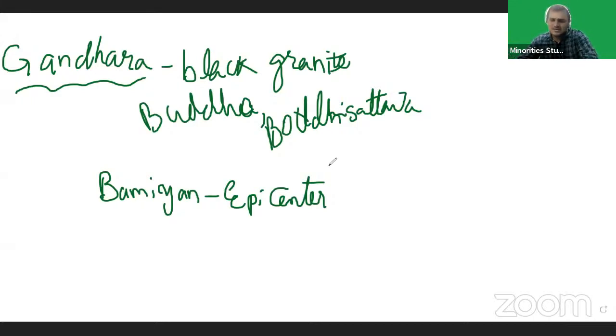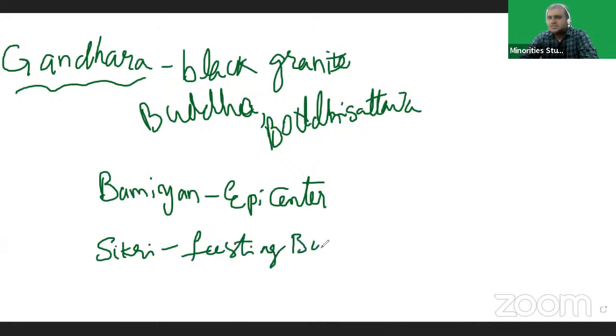In Sikri, an area located near Lahore, a fasting Buddha image was discovered. This fasting Buddha image is also related to the Gandhara School of Architecture. And Takht-i-Bahi.